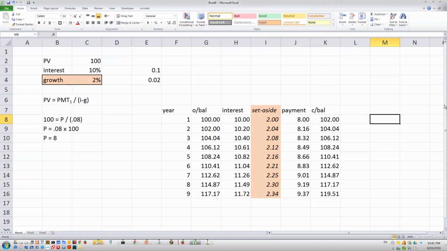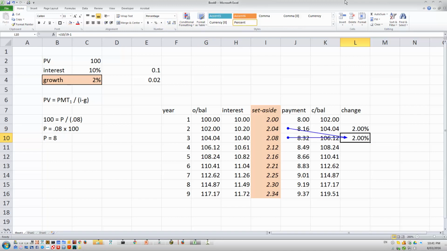Is the payment actually growing? Okay, let's have a look at the change in payment. The payment has grown from period 1. It's $8.16. It was previously $8. Okay, so that's the ratio. Hey, it's grown by 2%. All right, take off 1. That's the percentage change. It's grown by 2%. What about, yes, the difference between those is 2%. In fact, you'll see the difference between all of them is 2%.